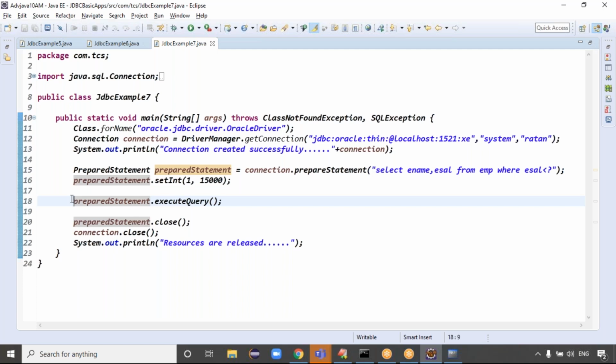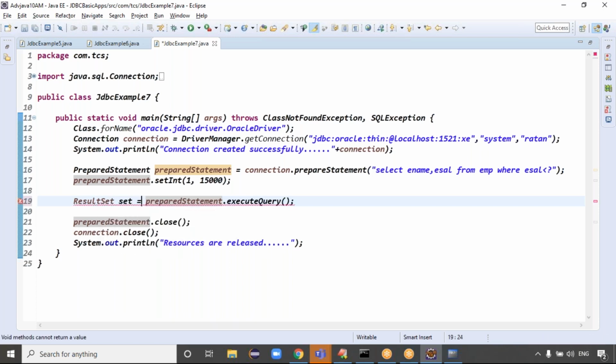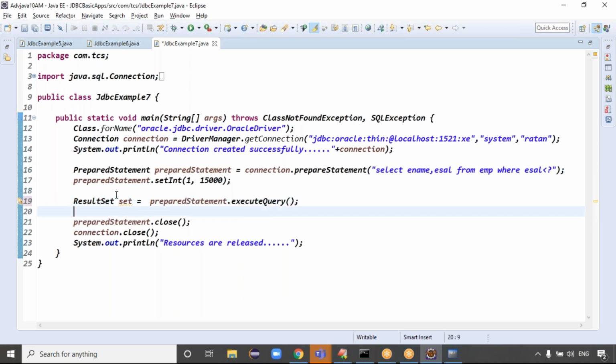Execute query, what is the return type? Execute query will execute the select star from EMP and it returns the group of records, right? Where will we hold those records, using which object, guys? Result set object, right? Exactly. Result set, and set is there.